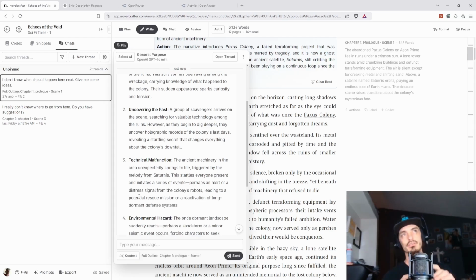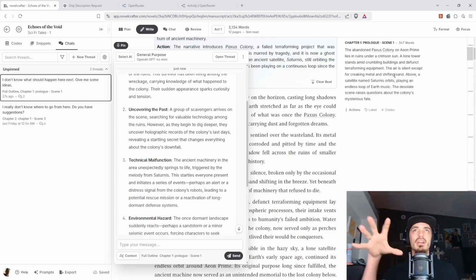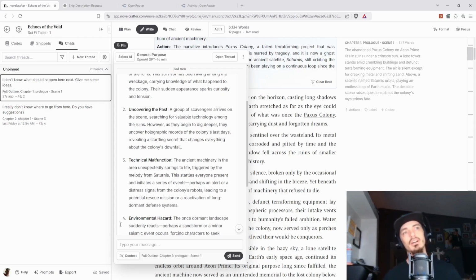Now, this is good if you're chatting with it and it needs a lot of context. It will pull every one of those little summaries into its context, so it has context from the entire book. So this is good if you need it to span. If you're chatting with a scene or you're chatting just in general in a new thread, it's going to pull all that information for the entire book.